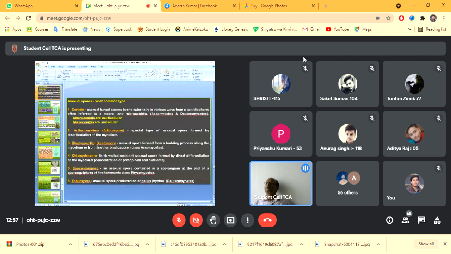Then some of the other different terms which are asexual spores, and these are the most common type. These spores are called conidia, asexual fungal spores born externally in various ways, as in the case of actinomycetes or deuteromycetes.